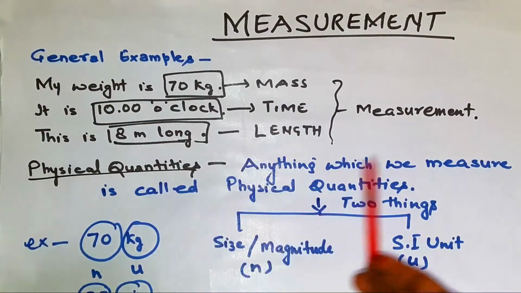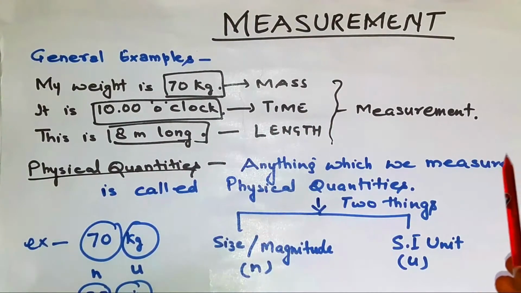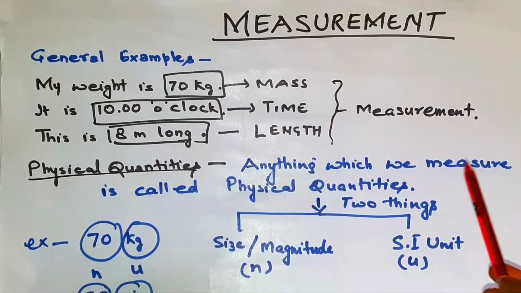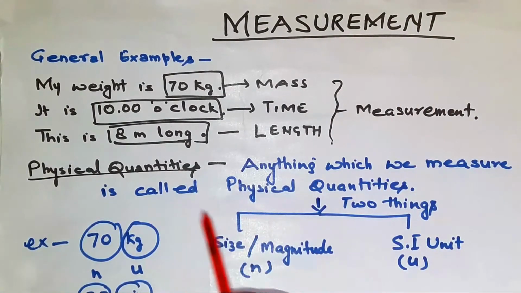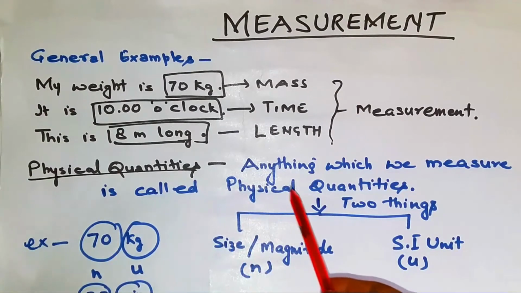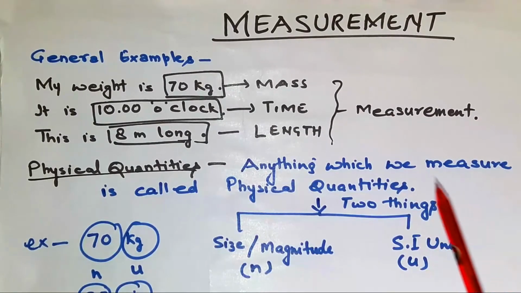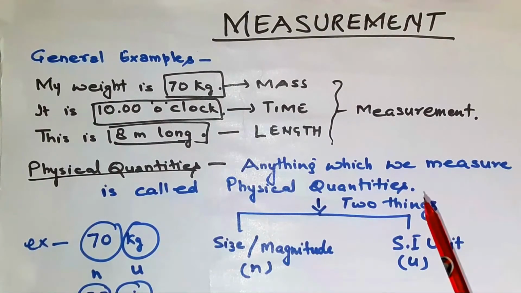So in this chapter we'll discuss the measurement, how to measure, what are the units, what are the physical quantities, what are the base quantities. Starting from that, physical quantities. What are physical quantities? Anything which we measure is called a physical quantity. That means anything you are able to measure. Suppose the milk you are measuring in liter, that is called a physical quantity.